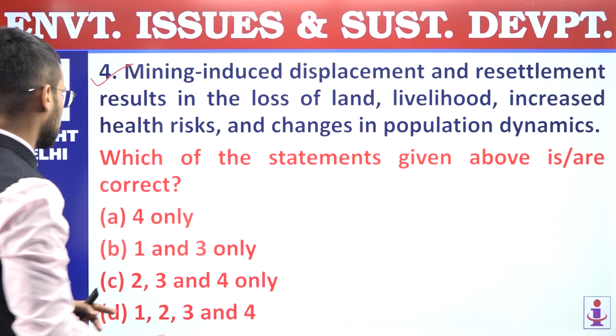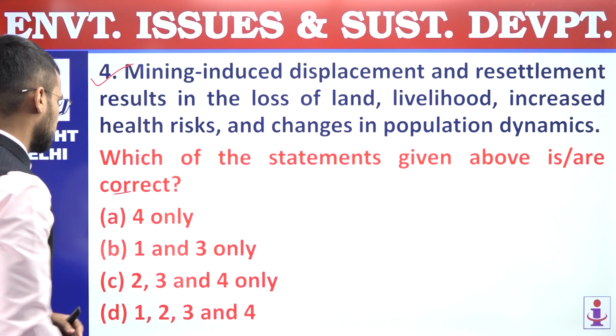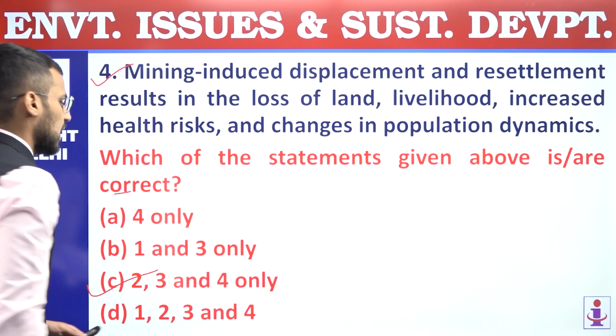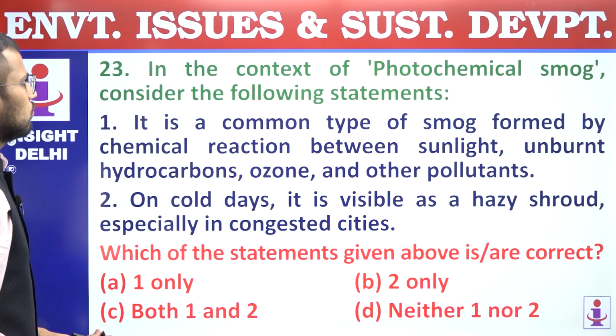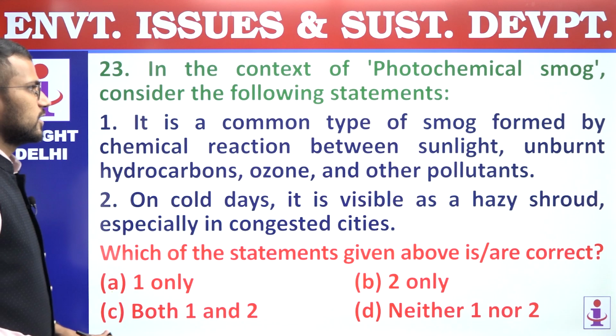Second, third, fourth are correct. We are supposed to find out correct statements. Answer is C, 2, 3 and 4 only. Next, 23. In the context of photochemical smog, consider the following statements.